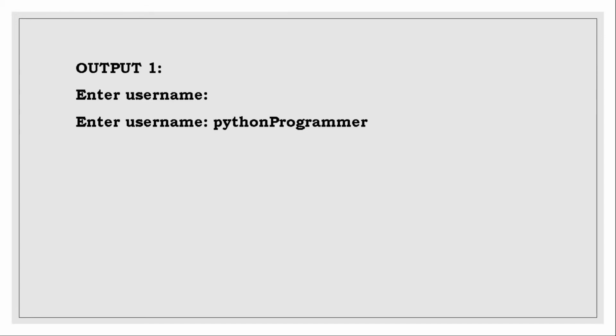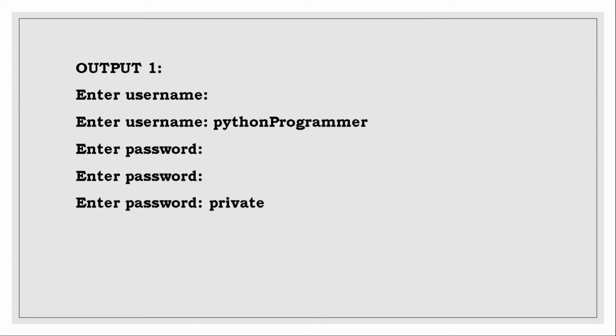So it is entering into the while loop again. Again it is asking the user to enter the username. Now you are getting the username as Python programmer. The user types the name as Python programmer. Then it is going to the next step, enter the password. If you are not giving the password, again it is asking you to enter the password. Again, third time also it is asking. Then the user is typing the password as private. So the username and password are entered now and both are correct. So it is welcoming as Python programmer.